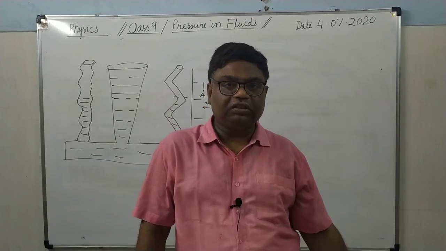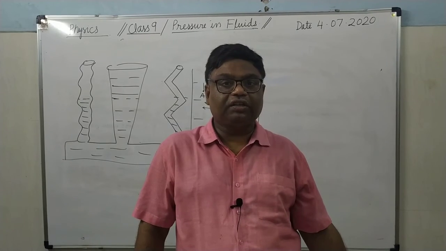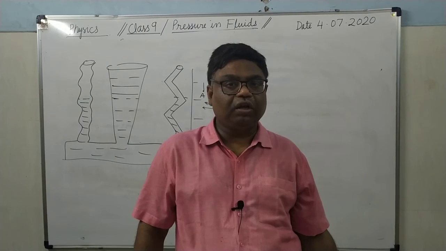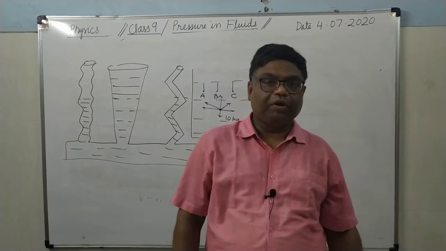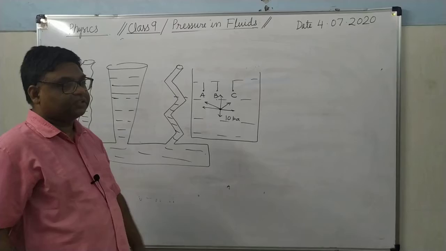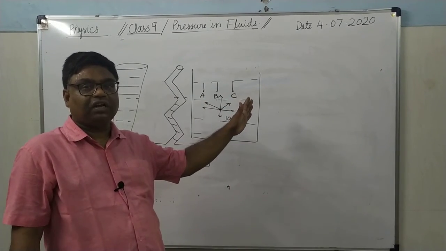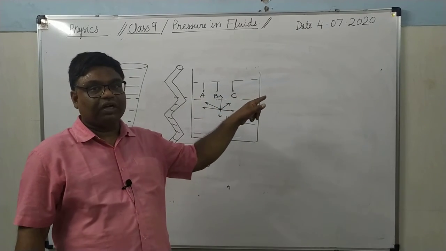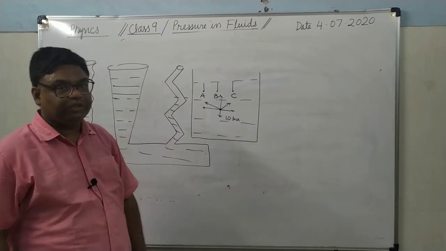It is clear? So, these are the 5 laws of the liquid pressure. What is the first law? Liquid exerts same pressure in all the direction around a point. Number 2, there will be same pressure at all the points situated at same level, because when they will be at same level, their depth will be same, so pressure will be same.